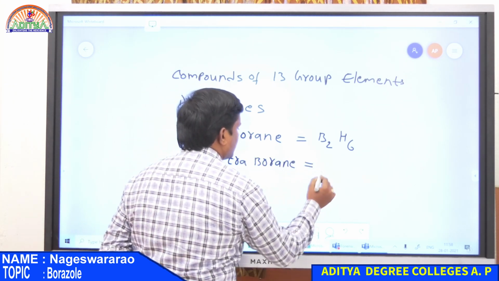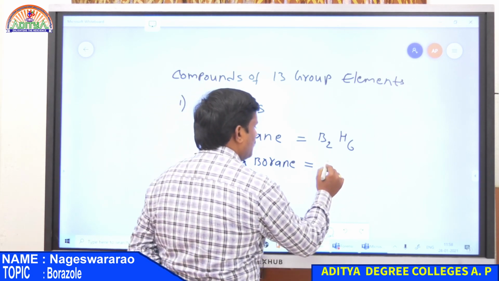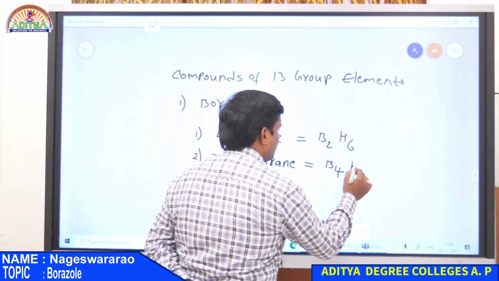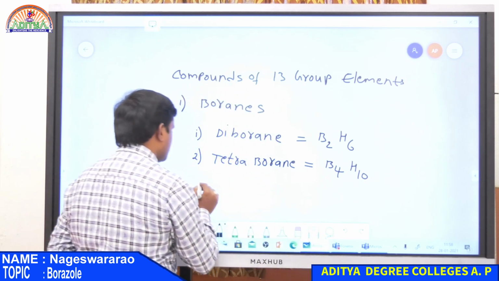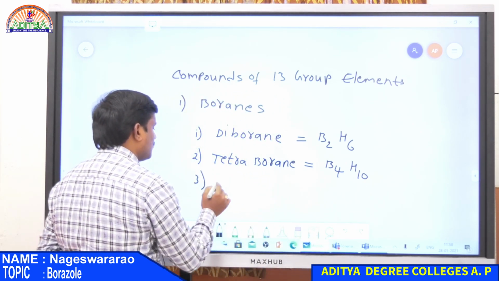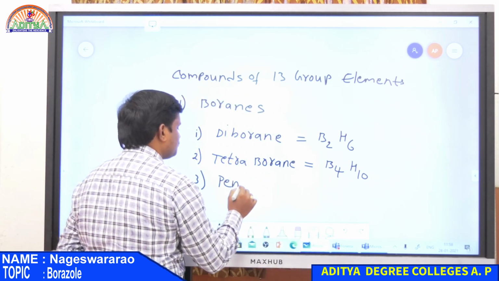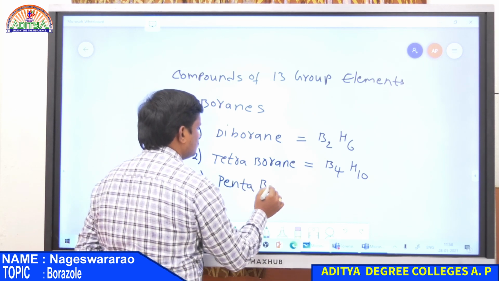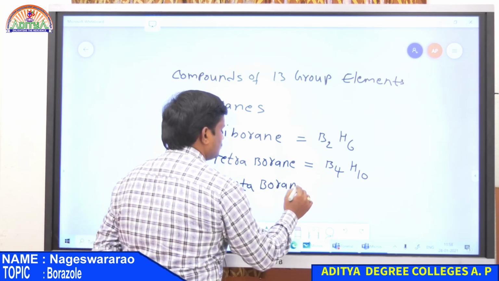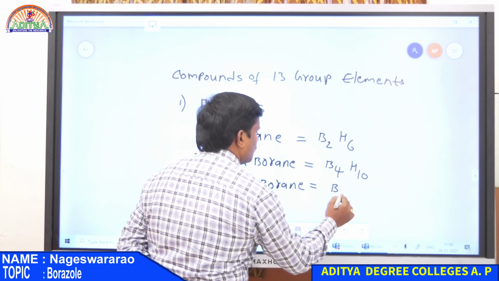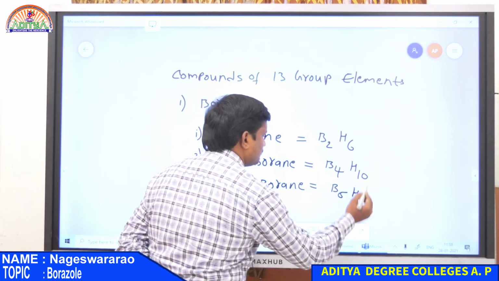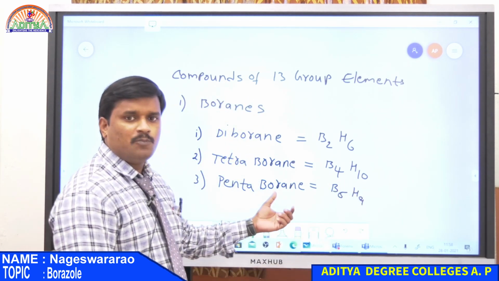What is the formula for tetraborane? That is B4H10. And third one is pentaborane. Formula is B5H9. So these are the three important boranes.